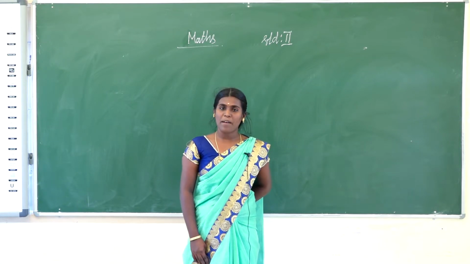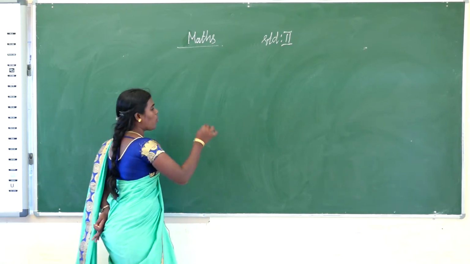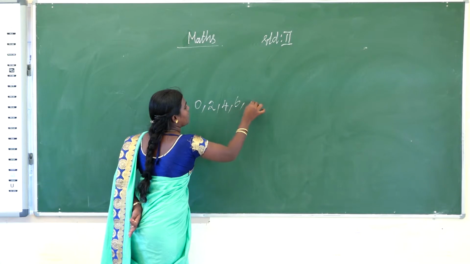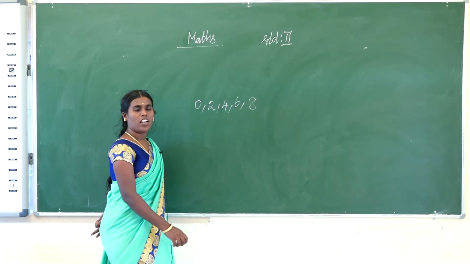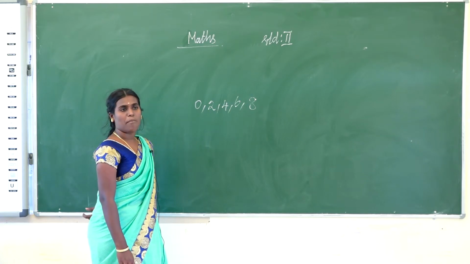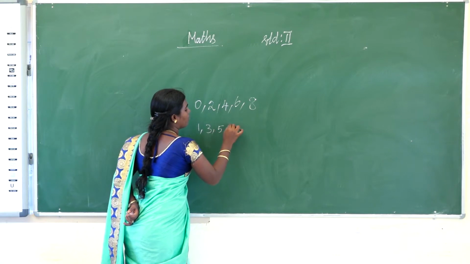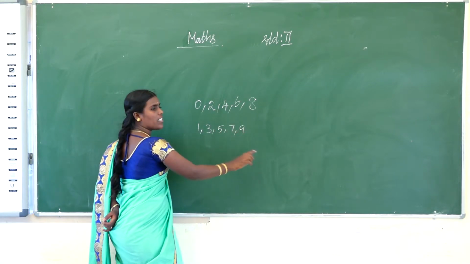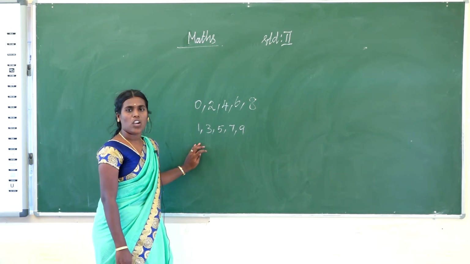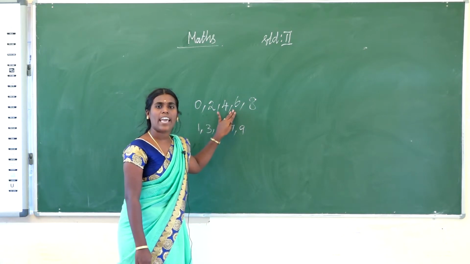What was the topic of the last class? Even numbers and odd numbers. What is an even number? Even numbers end with 0, 2, 4, 6, 8. That is called an even number. Another one is the odd number. Odd numbers end with 1, 3, 5, 7, 9. Numbers ending with these are called odd numbers, and numbers ending with 0, 2, 4, 6, 8 are called even numbers.